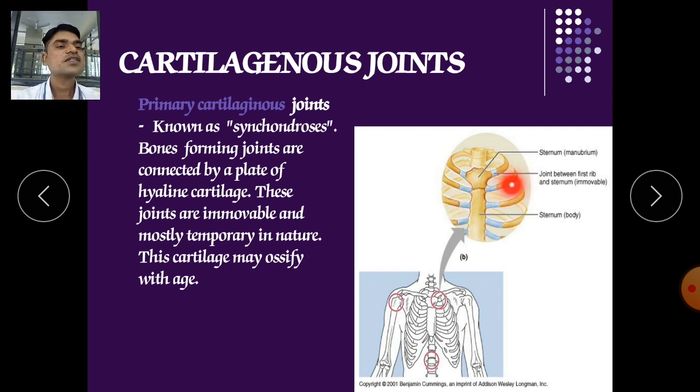So here you can see this is the sternum, and the manubrium part is connected with the ribs. So it is a joint between the rib and the sternum. It is an immovable joint. Again with the sternum and our ribs, here it is a joint. That blue colored part is a joint, and that joint is called synchondroses.